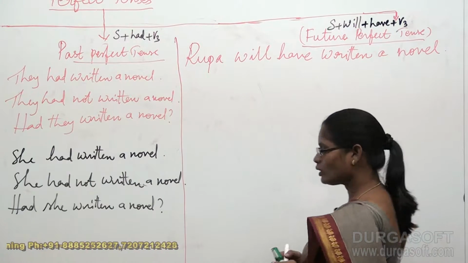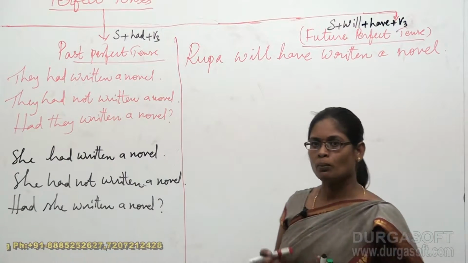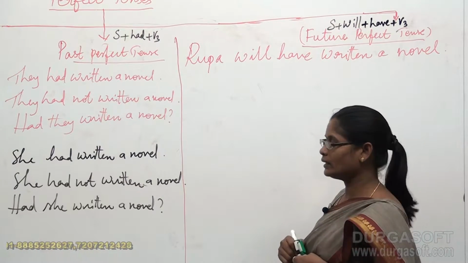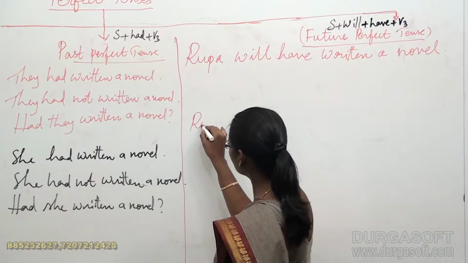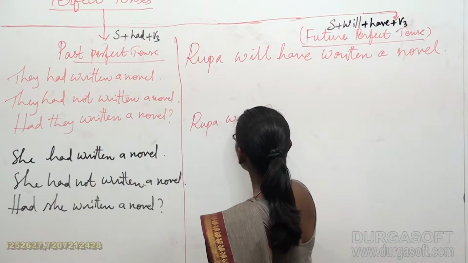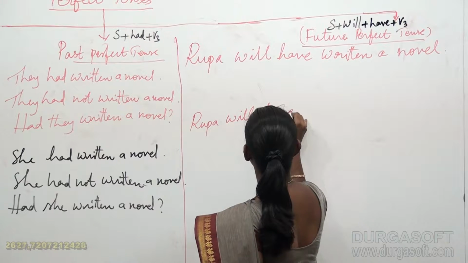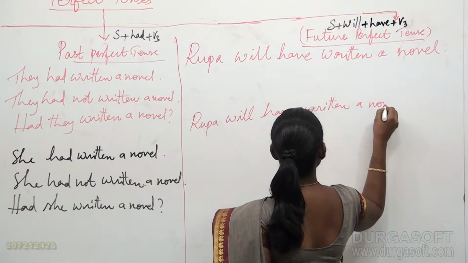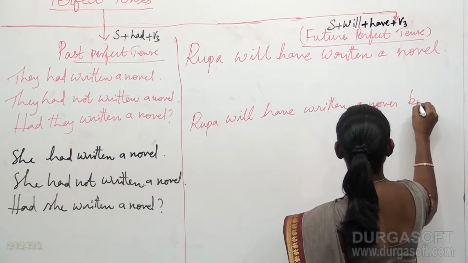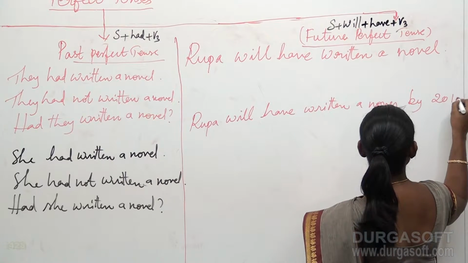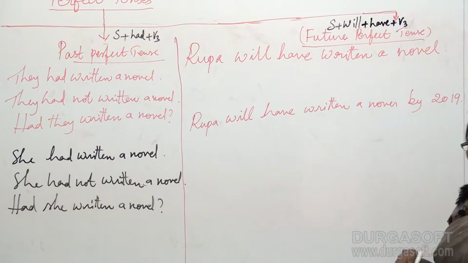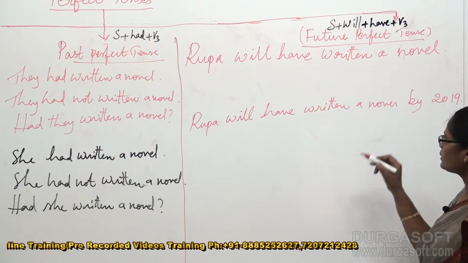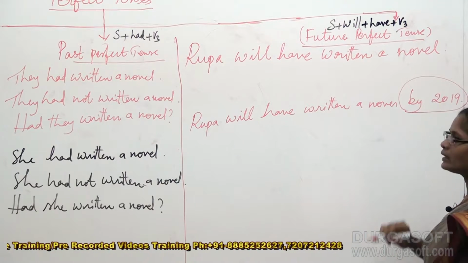Actually, if you would like to ask me to give more information about the sentence that I jotted down, I can give the sentence in this manner. I can say that Rupa will have written a novel by 2019. Okay, this is my extra information that I am providing in my sentence.